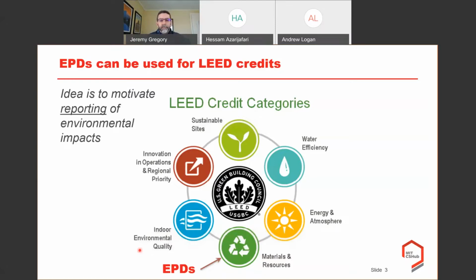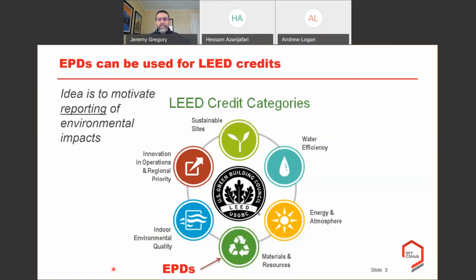But at least in the main part of LEED, the EPDs are mostly, they just want you to use products that have that. There isn't really a direct comparison, although there are some pilot credits and proposals to change that we'll get into. But mostly, like I said, the idea is to motivate reporting of them. And I think that's great. That's definitely a step that we need. We want people to be reporting them. The good thing about EPDs, there's a whole process behind them involving product category rules and verification, so that when they come out, you can feel confident that the numbers that are being reported have gone through a pretty rigorous process. So that part is great.